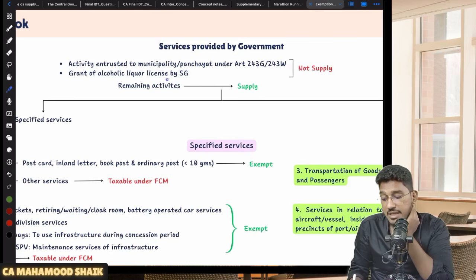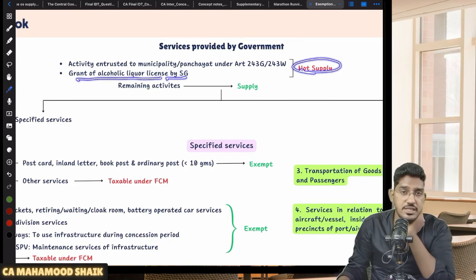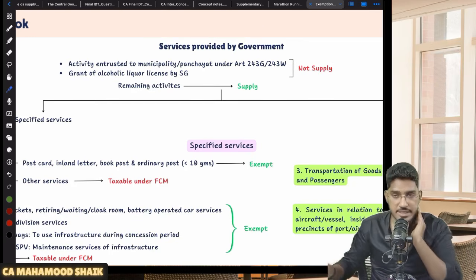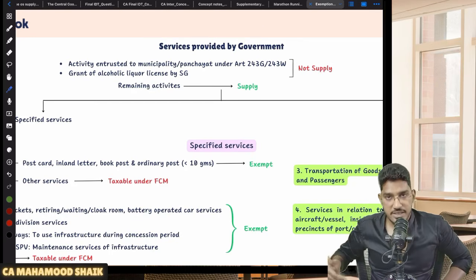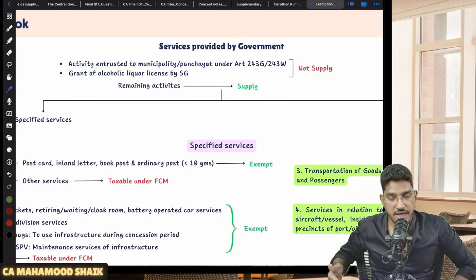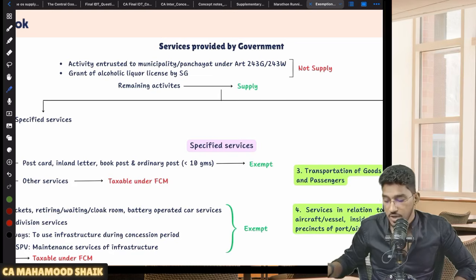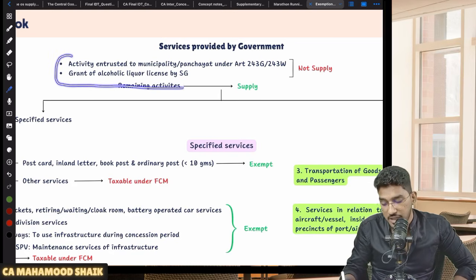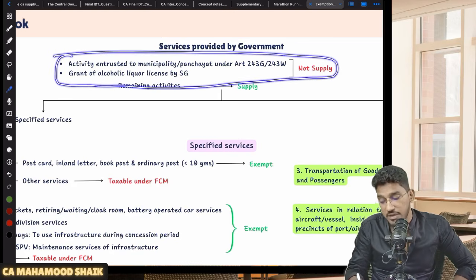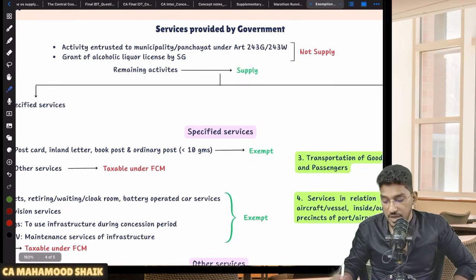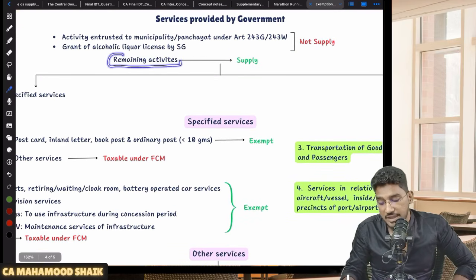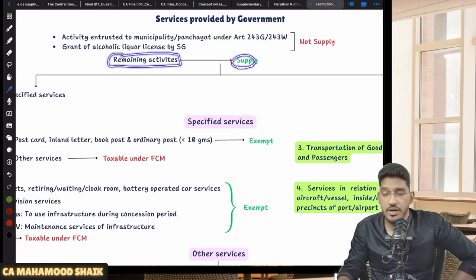Similarly, if the state government is granting an alcoholic liquor license, that is also not a supply. This is also something we have covered in the supply chapter. Services provided by the state government by way of grant of license for sale of alcoholic liquor for human consumption are not at all a supply. So these two activities provided by the governments will not be supply. If they are not supply, there is no question of GST. Now, remaining activities, whatever other activities are provided by government, they will fall under supply.